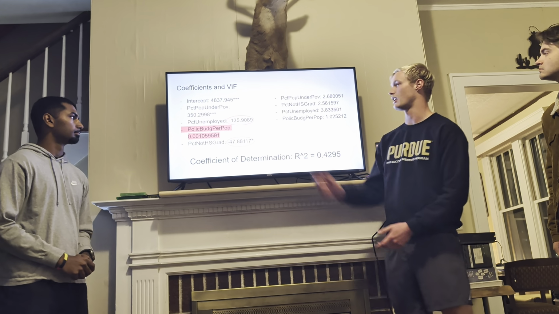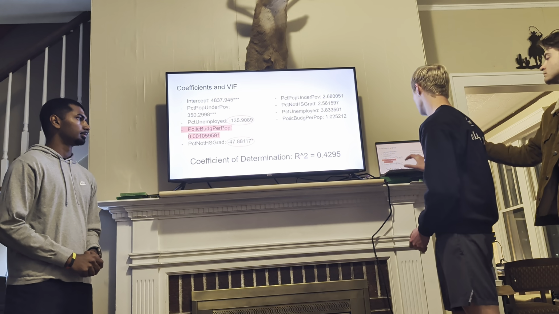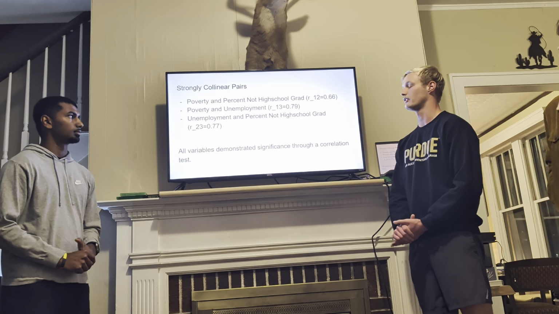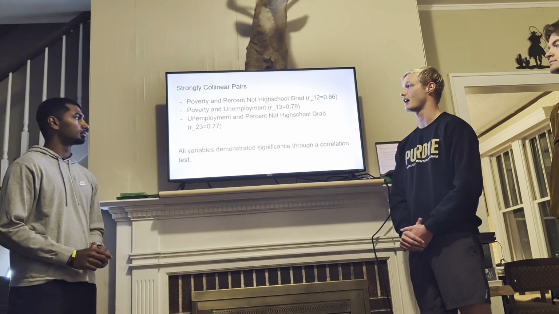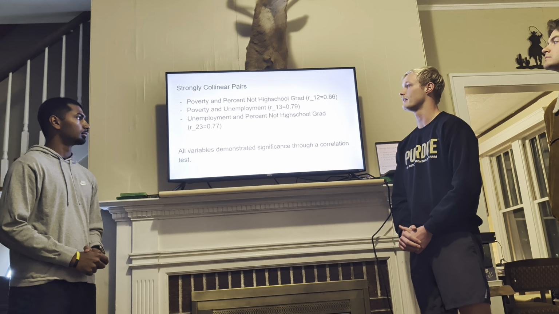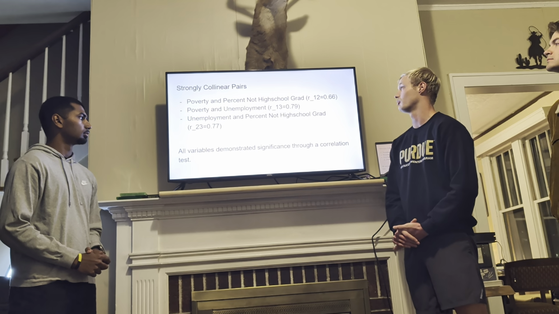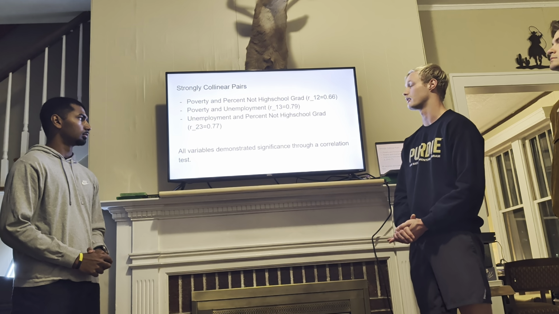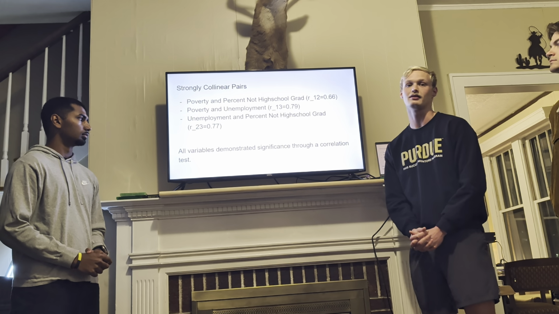However, you can see two sign changes here in the coefficients, and that led us to believe that there is some collinearity. So running pairwise tests, you can see strong correlation between poverty and percent not high school grad, between poverty and unemployment, and between unemployment and percent not high school grad, with those being 0.66, 0.79, and 0.77 respectively for their R values, and all variables demonstrated significance through a correlation test.